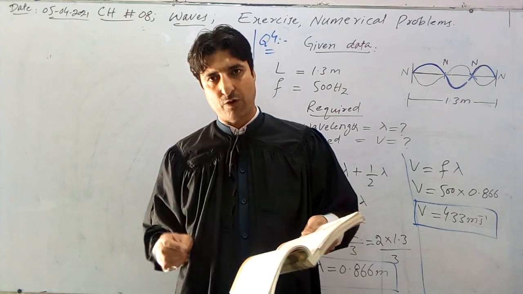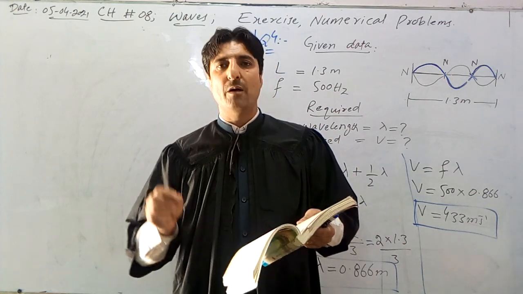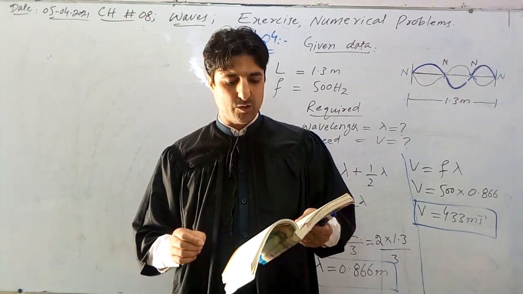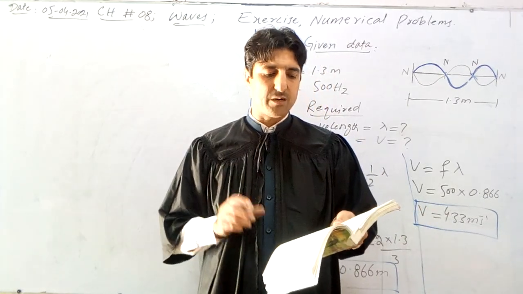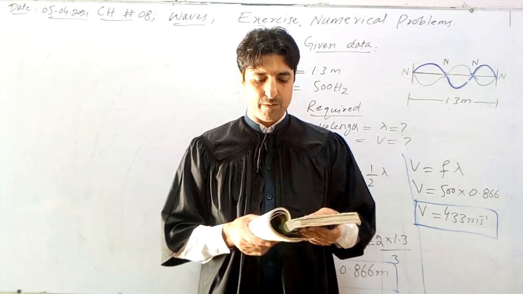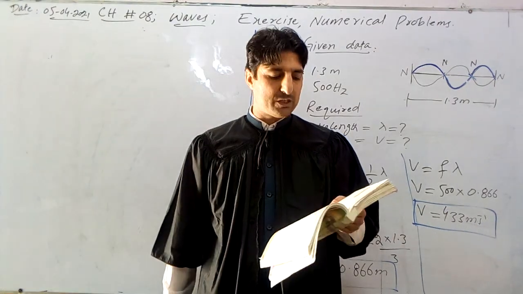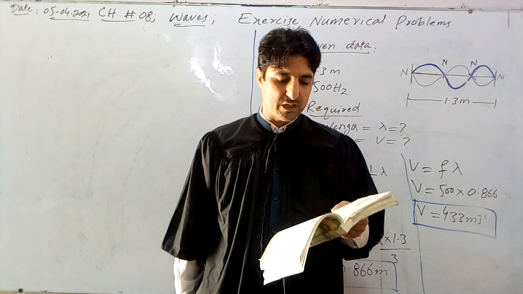Here is the tension of 400 Newton, T is given. Mass of the string is given, which is 300 gram. Length of string is 1.6 meter. And frequency is 40 hertz. What is the wavelength of the transverse wave?